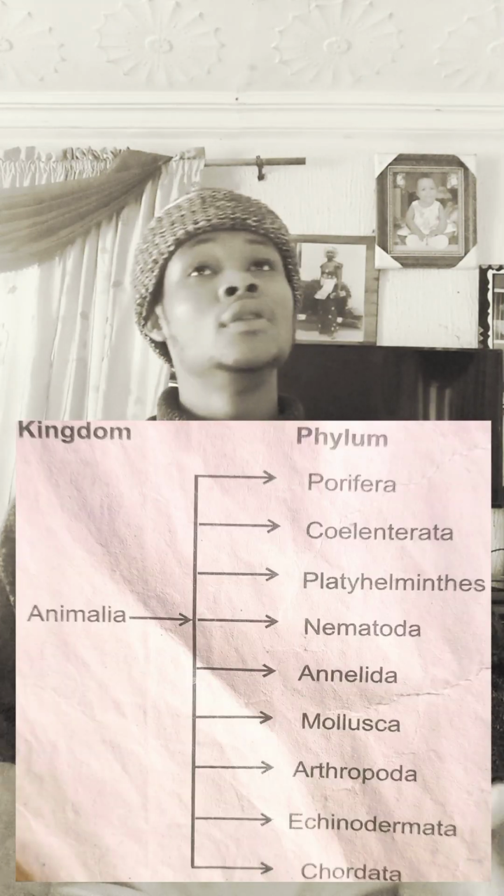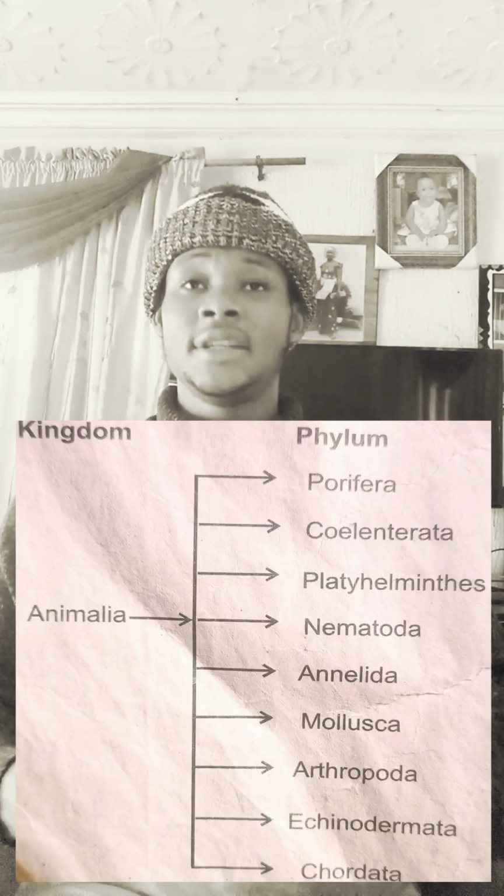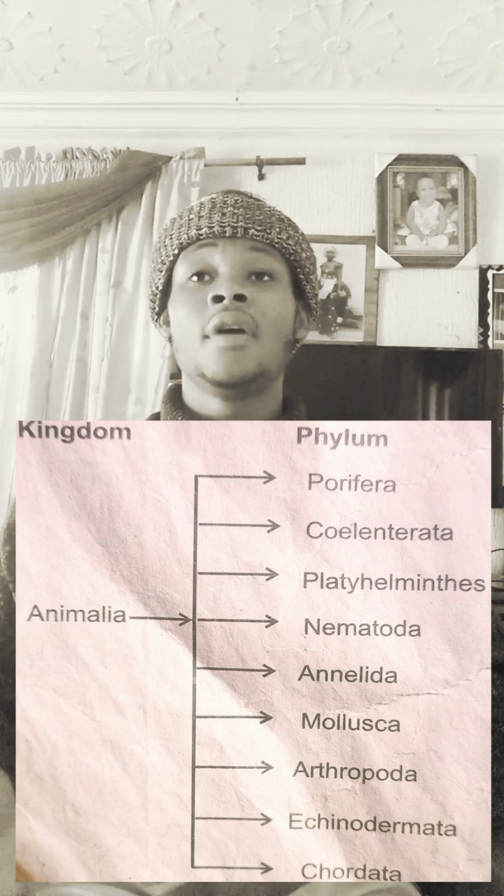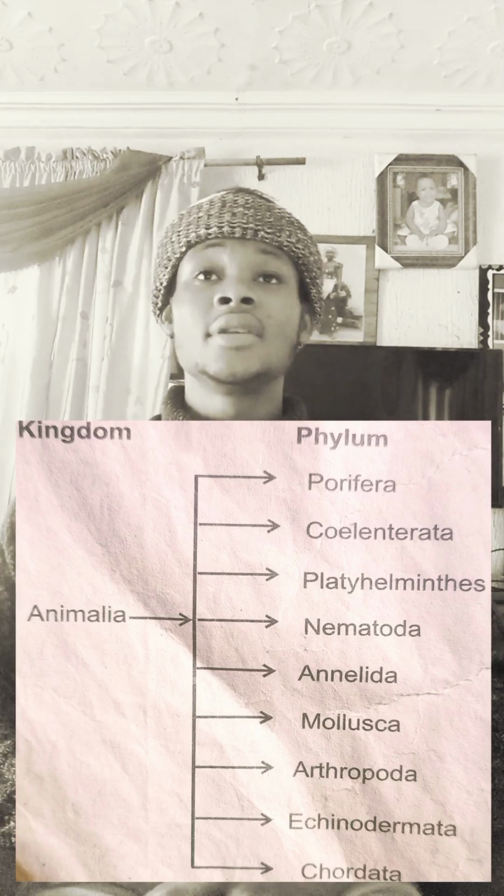Then finally, when we go to kingdom animal, we talk about all animals being classified into this particular kingdom. Okay, are you with me? So in the kingdom animals, we have the mollusca, we have the porifera, we have the echinodermata, organisms that do not have a brain. We have the chordata, we have the flatworms, so on and so forth.